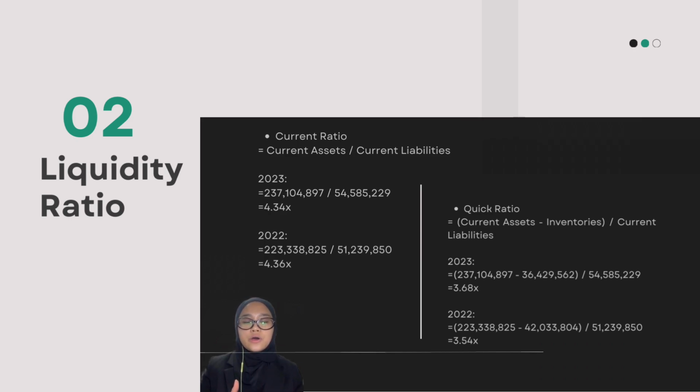And for 2023 performance, the ratio improved further to 3.68. While this 4% increase seems modest, it's significant because it occurred alongside a 13% inventory reduction. This tells us Kawan became even less dependent on stock sales to meet obligations. So that's all from me. I will pass this presentation to Nurul Nadira.